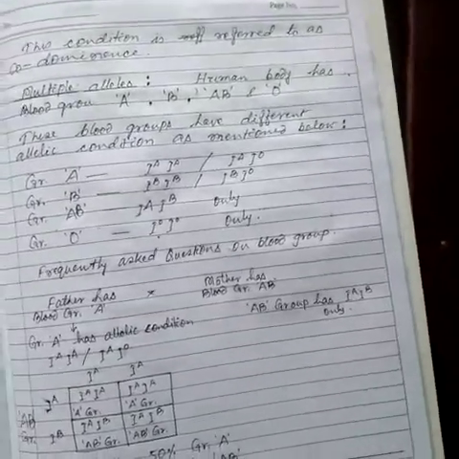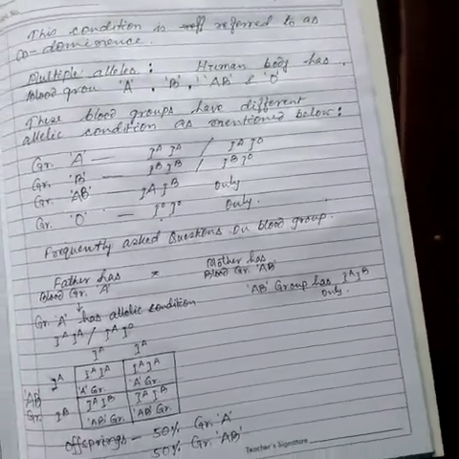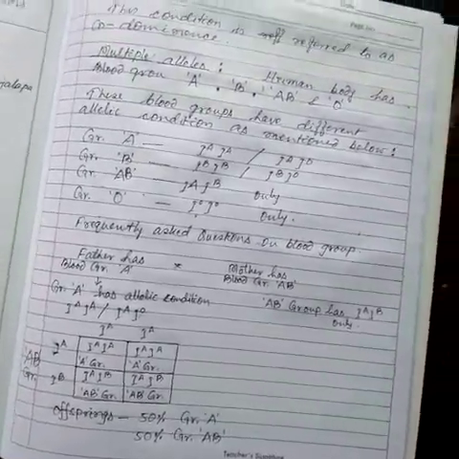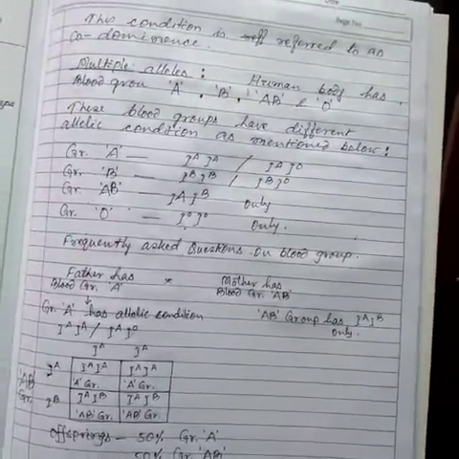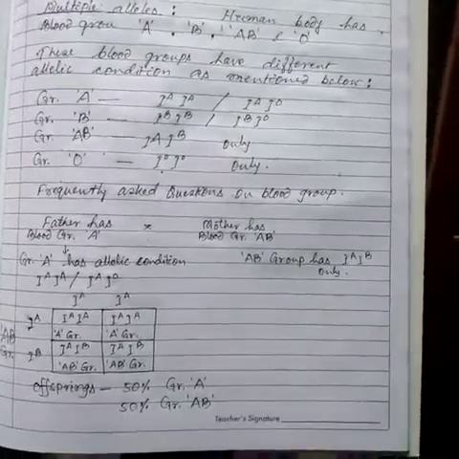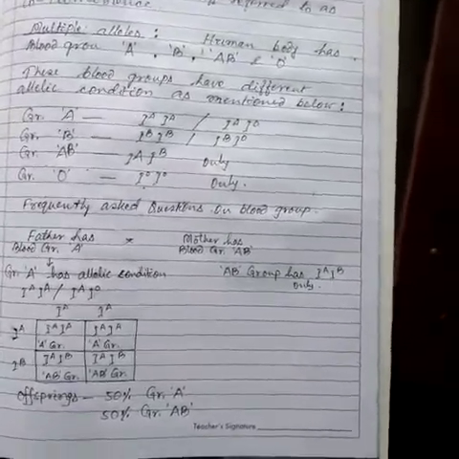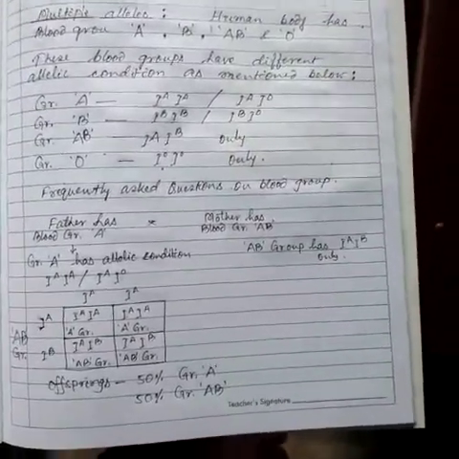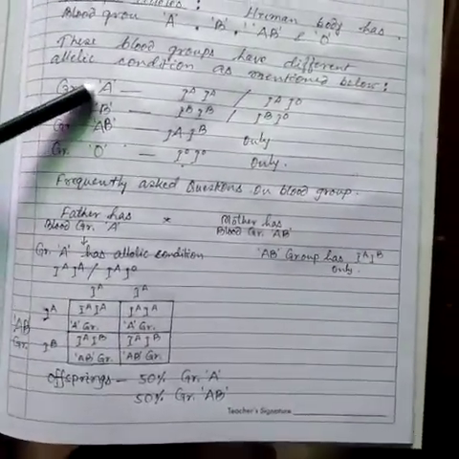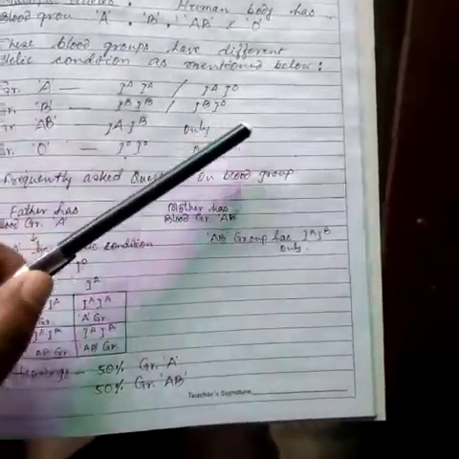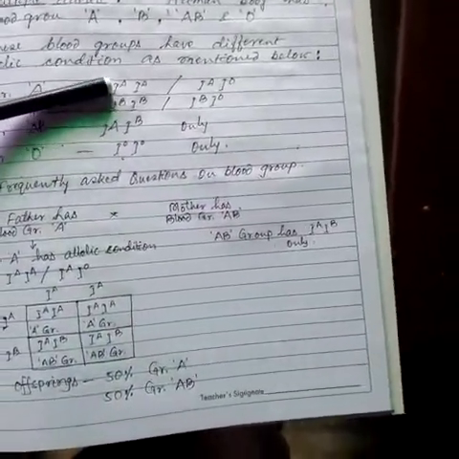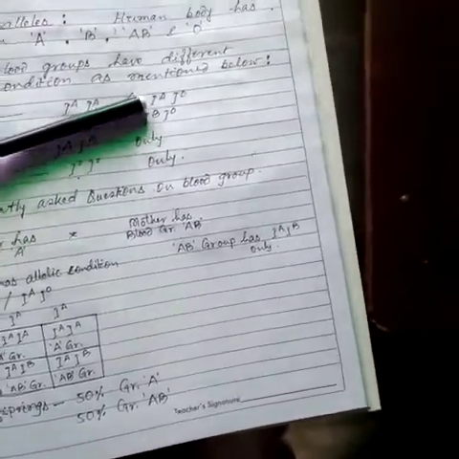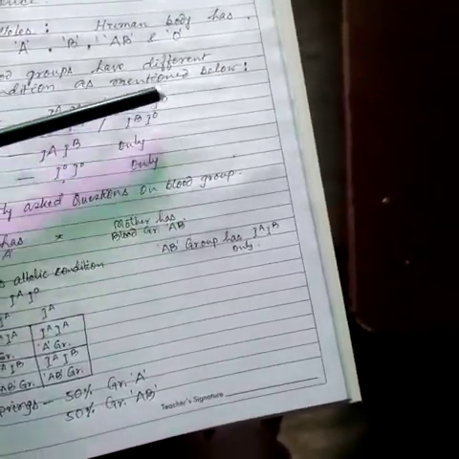Now, the multiple allelic condition in the human body is found in blood groups. The blood group can be A, B, AB or O, and these have different allelic combinations. Blood group A has two different conditions: the homozygous condition has IA IA alleles, and the heterozygous condition has IA and IO alleles.